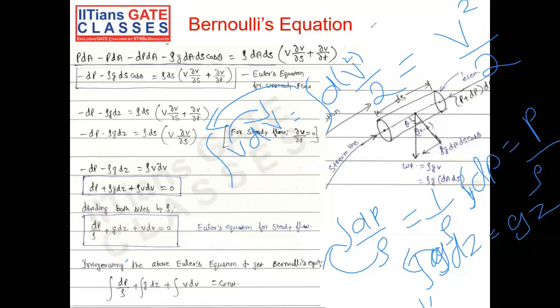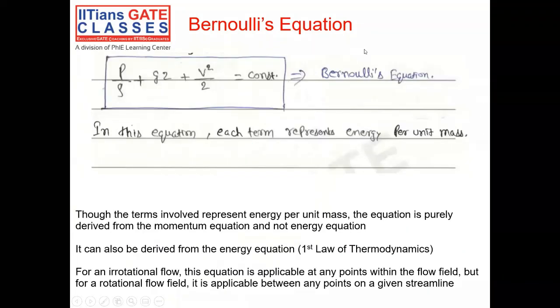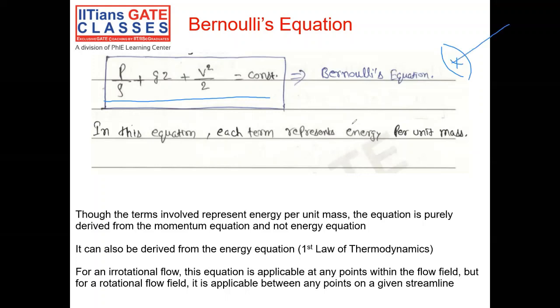Now when I write it in the final form, it's nothing but p by rho plus gz plus v square by 2 is equal to a constant. In our derivation we chose 2 points on a streamline and used a fluid element encompassing it. So this equation means that the sum of all these terms, p by rho, gz, v square by 2, when I take it at any 2 different points along the length of a streamline, is basically constant.